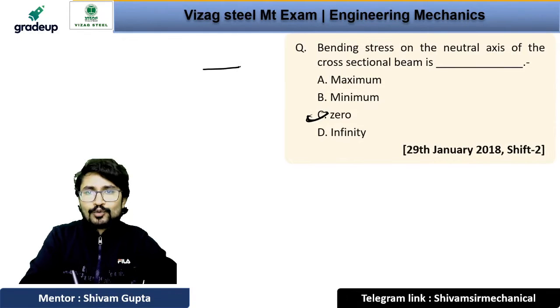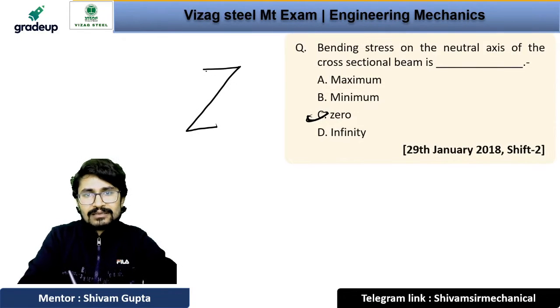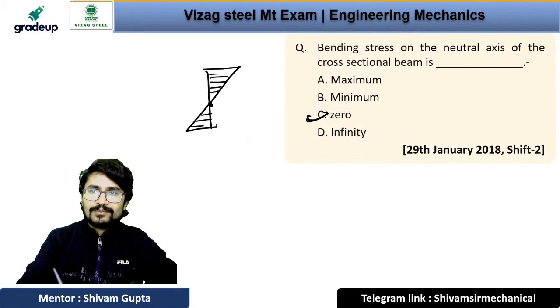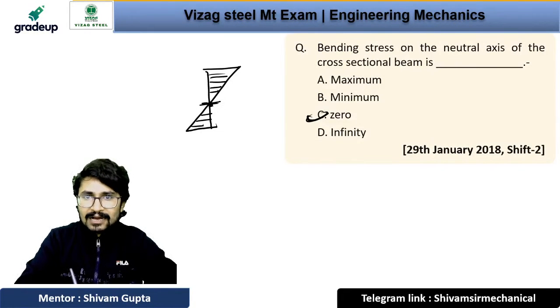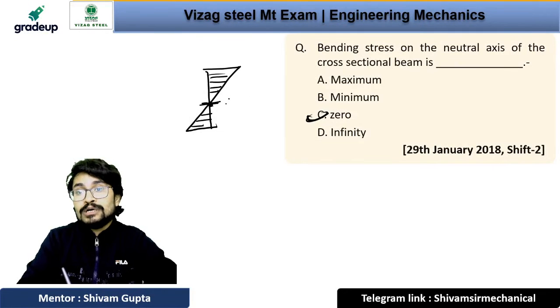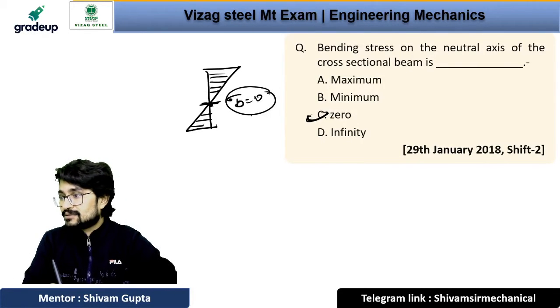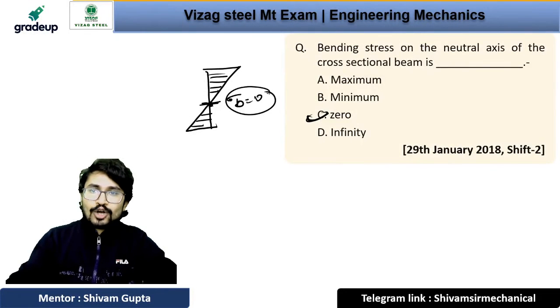See, the bending equation can be given with a diagram of this kind, and it is giving the bending diagram of a cross sectional beam, right? And here we have a 0 bending stress, sigma b equals to 0 here. This is a diagram of the bending stress. Okay, 0. Very good. Now coming to the next question.